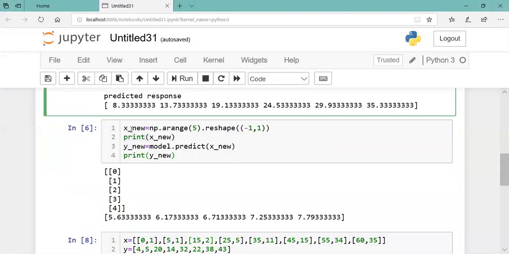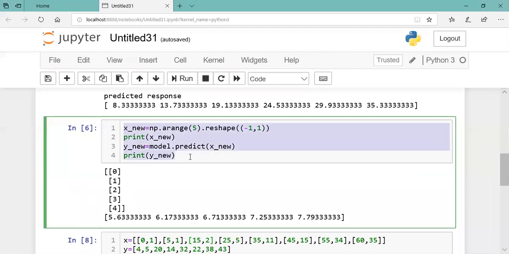This is nothing but forecasting. Any doubt?